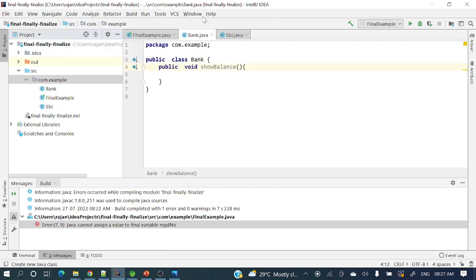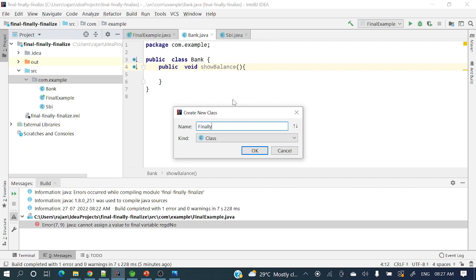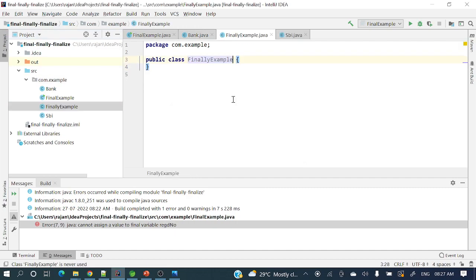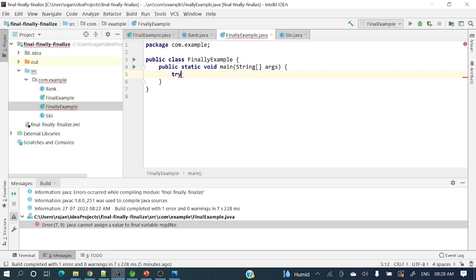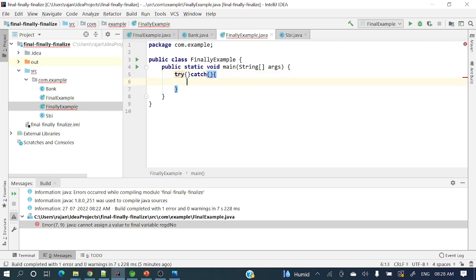Let me create a class, FinallyExample. Okay. Let me take a main method. Public main method I have taken. Let's give a try block and catch block, try block, catch block, and what is the other one? Finally. Okay, so have some exception here.